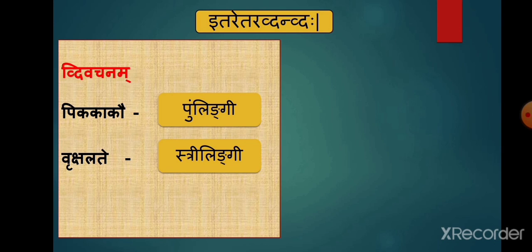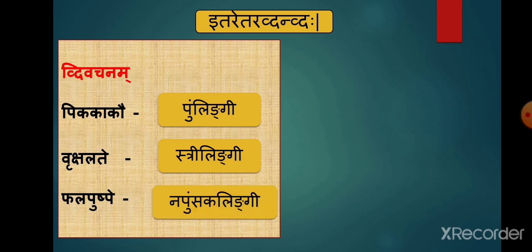Let's see one more example. Phala pushpe. Phala means fruit and pushpa is a flower. A fruit and a flower. The last word of the compound is napunsakalingi shabdah, so the compound word is also napunsakalingi and it is in dvivachanam, so it's the example of itaretara dvandva samasah.